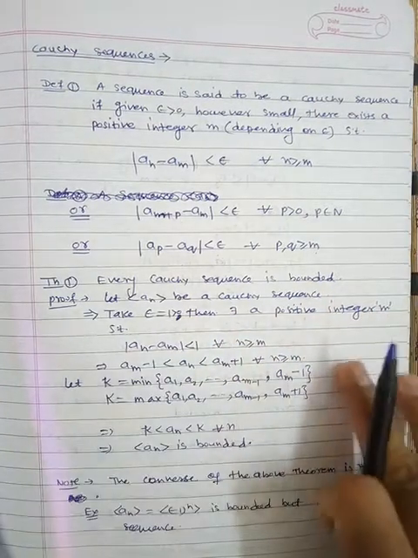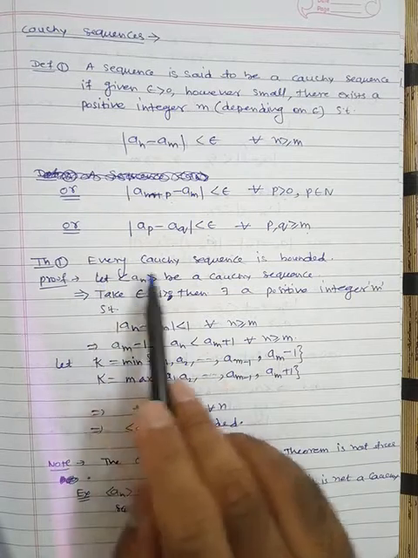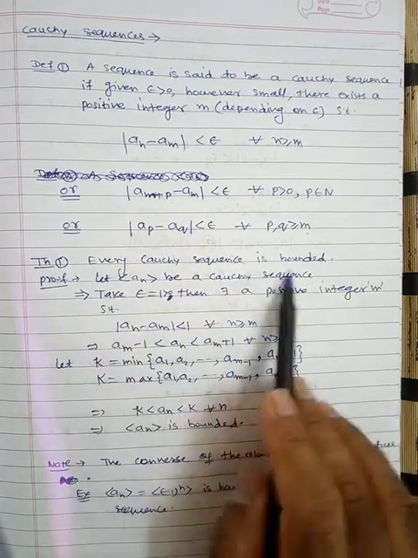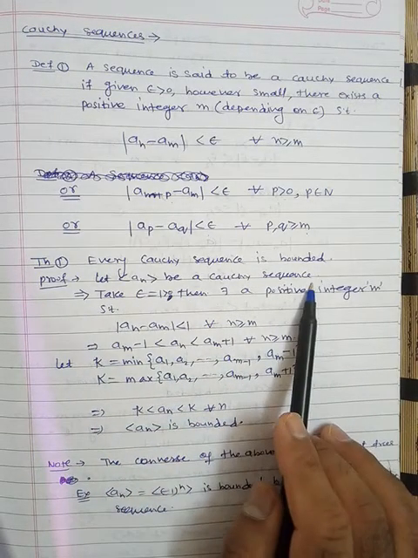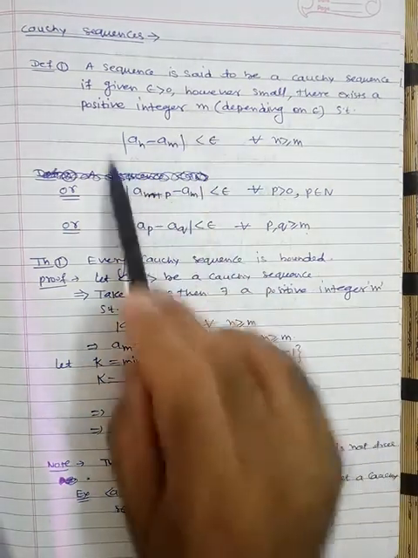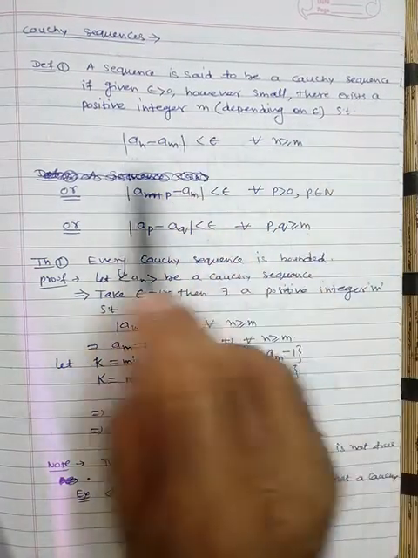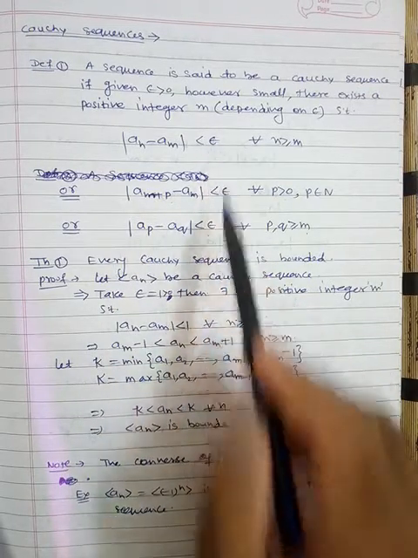Now we have theorem number 1 on Cauchy sequences: every Cauchy sequence is bounded. We have to prove this. Suppose a_n is a Cauchy sequence. Then by definition, for any choice of epsilon we can find a positive integer m such that this condition holds. Particularly we can take epsilon as 1.